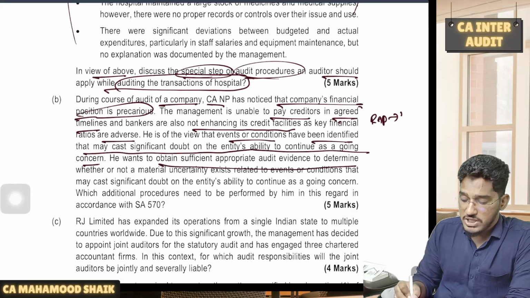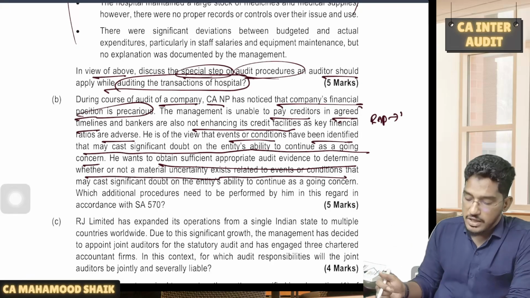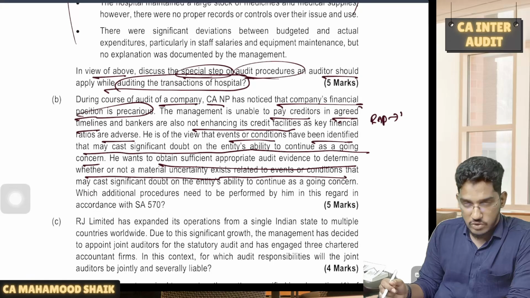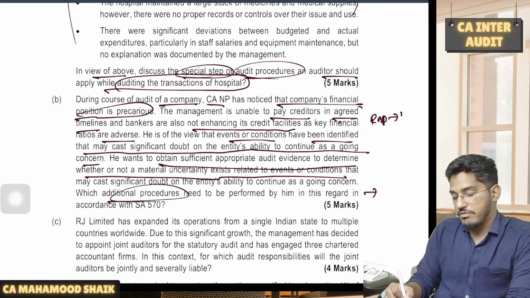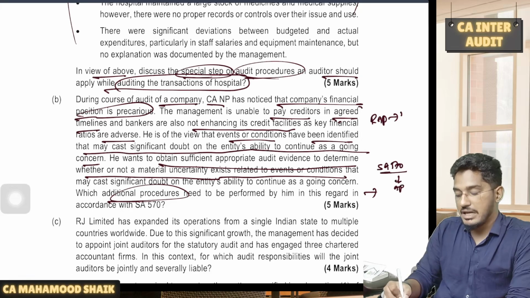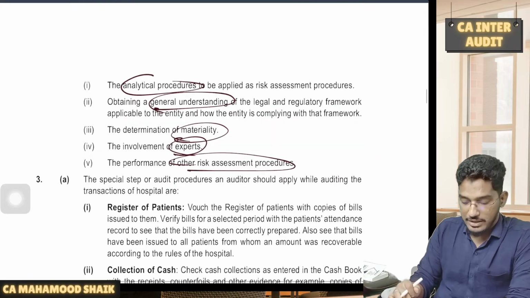He wants to obtain sufficient and appropriate audit evidence to determine whether or not material uncertainty exists related to events or conditions that may cast doubt on the entity's ability to continue as a going concern. What additional audit procedures do you have to perform? So if you go to SA 570, there you will find the audit procedures paragraph, which we have divided into two categories: risk assessment procedures and further audit procedures. Those further audit procedures you are required to write here.